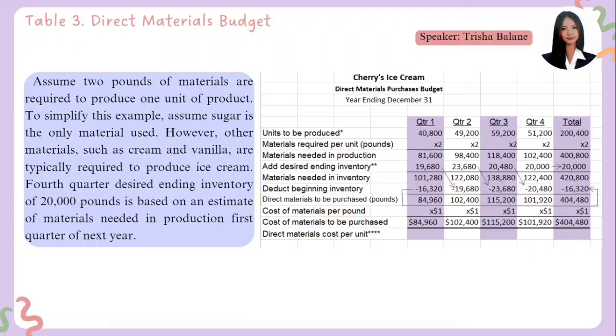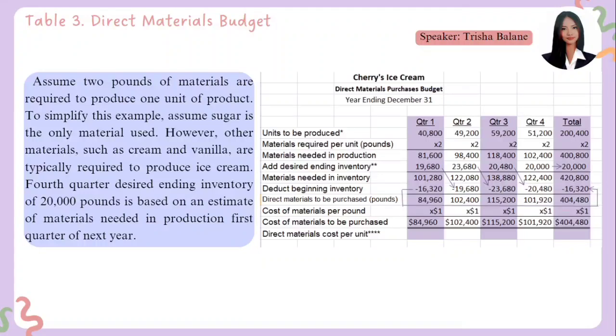And for the 20,000 ending inventory, this should supposedly be 20% of the next quarter's needs. But it's not mentioned here what the target materials needed in production for the next year is. So it's given already here that the fourth quarter ending inventory is 20,000.